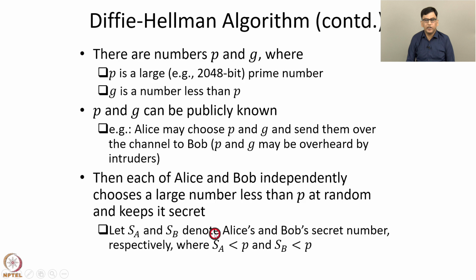So, we have that SA is less than P and SB is less than P. SA and SB have to be large because otherwise, if they were small, the intruder could just try out numbers starting from 1, 2, 3, 4 and so on. Just by trying a few numbers, the intruder might be able to guess SA or SB. Hence SA and SB are large, but they must be less than P.